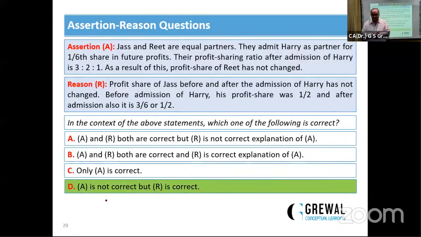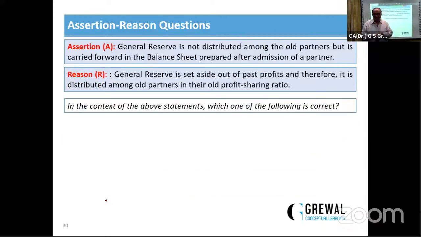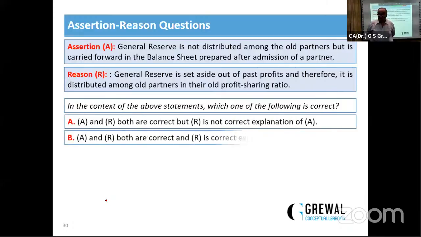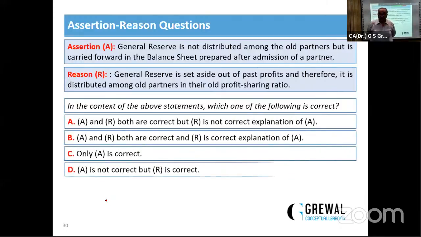Okay. Next. Yes. Journal reserve is not to be distributed among the old partners, but is carried forward in the balance sheet prepared after the admission of a partner. Journal reserve is set aside out of the past profit, and therefore it is not distributed among the old partners in their old profit sharing ratio. This assertion, that journal reserve is not distributed among the old partners, is wrong. Journal reserve must be distributed.